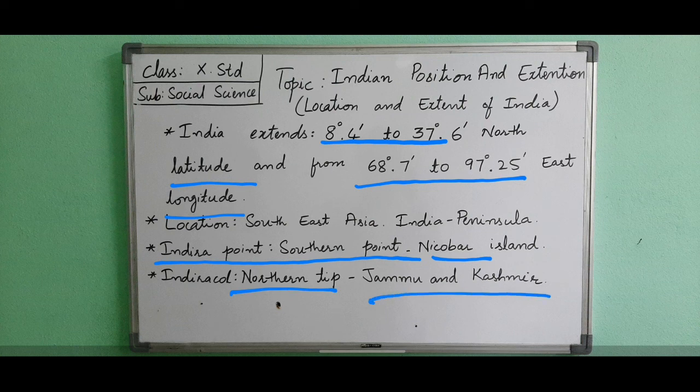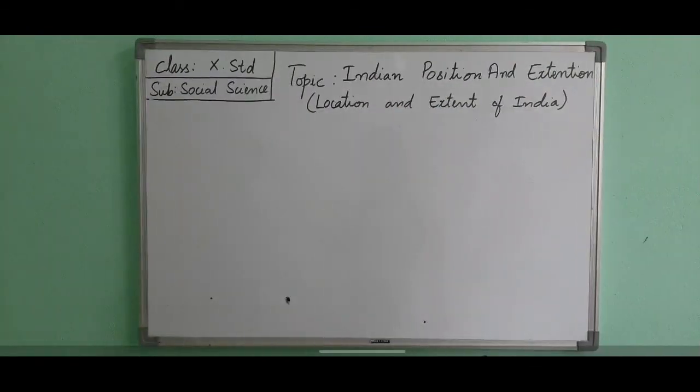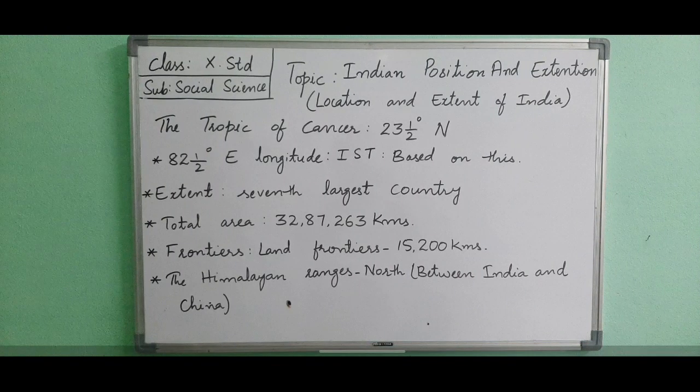Now we will see about the Tropic of Cancer. The Tropic of Cancer, 23.5 degree north, passes through the middle of the country, and 82.5 degree east longitude is the central meridian of India. The Indian Standard Time (IST) is based on this longitude.